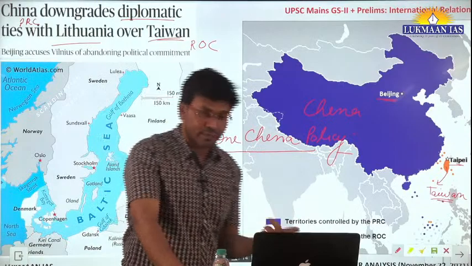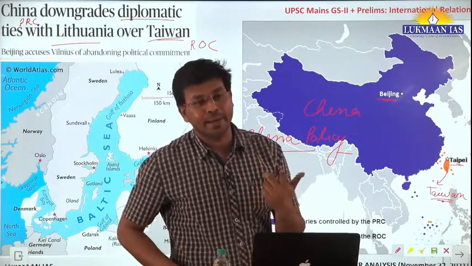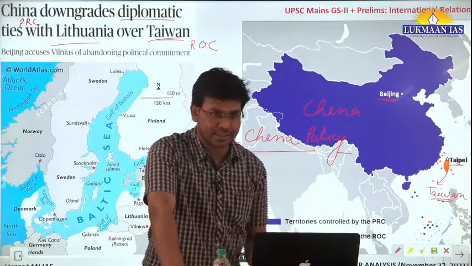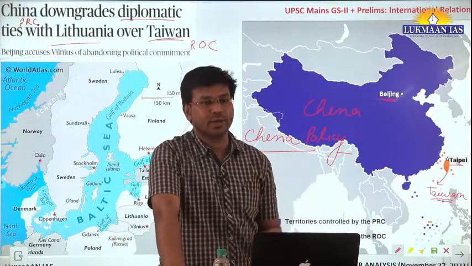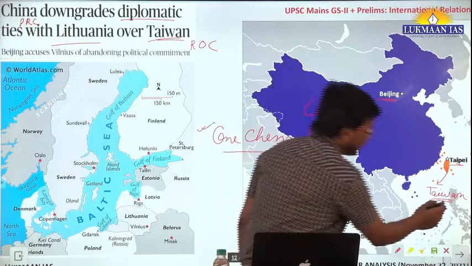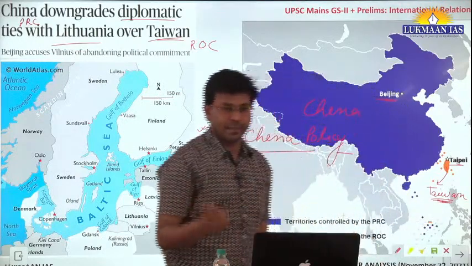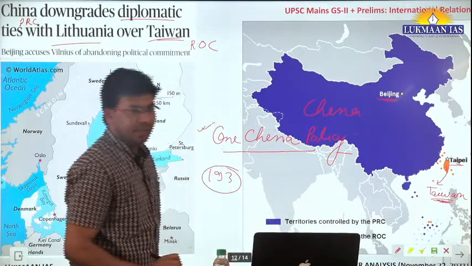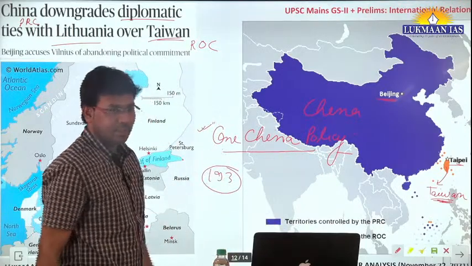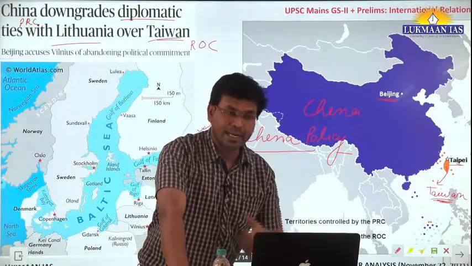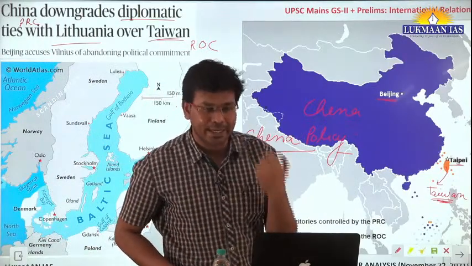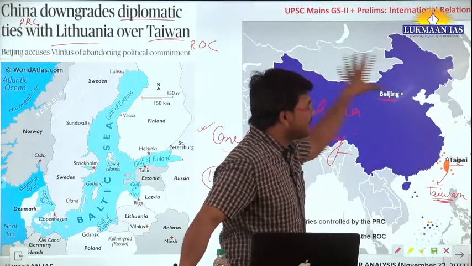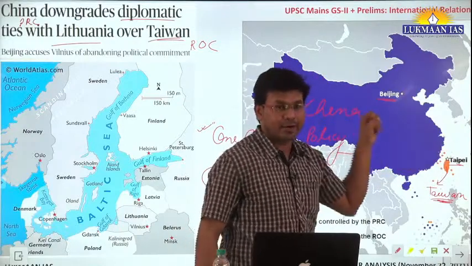Yes, Taiwan is a sovereign country, it is an independent nation, but at the same time it does not have the status of a separate country in the United Nations. It is not a member of the United Nations organization as a separate country. The United Nations has 193 members in all. Taiwan is not one of them, but Taiwan in itself is an independent country, and they assert that, but China says Taiwan is an integral part of it.